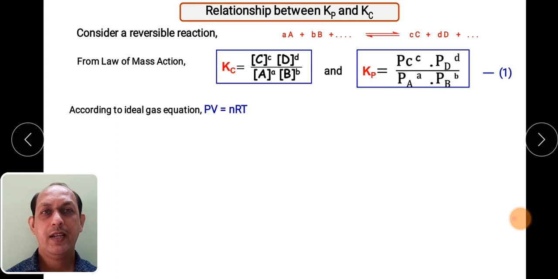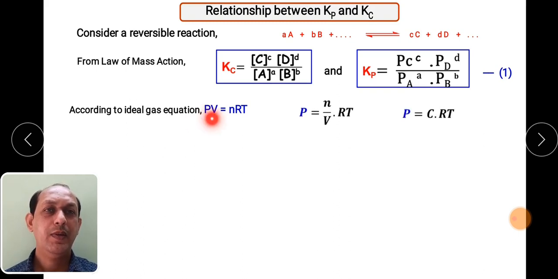But we know the ideal gas equation. When we are carrying out any reaction in the gaseous phase, we have to use the ideal gas equation. So PV is equal to nRT. But this equation we can rewrite: ये V जो टर्म है ये साइड भेज दो, so it will go into the denominator. So P is equal to n divided by V into RT.